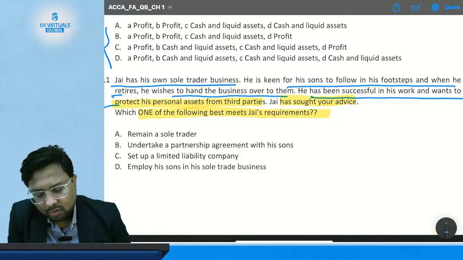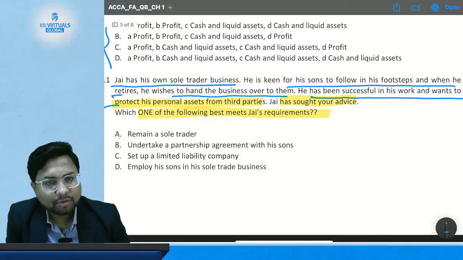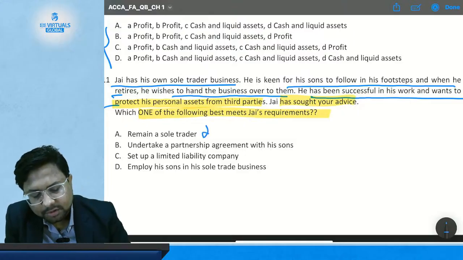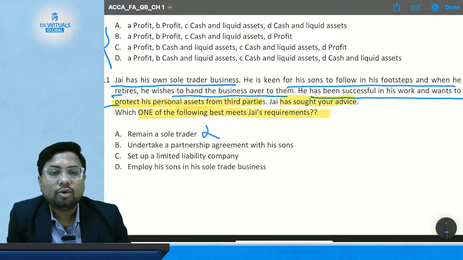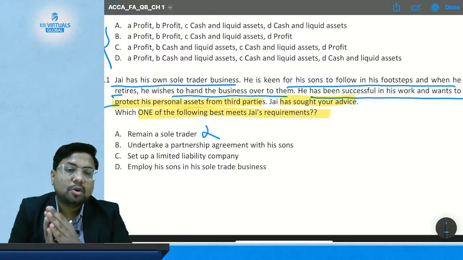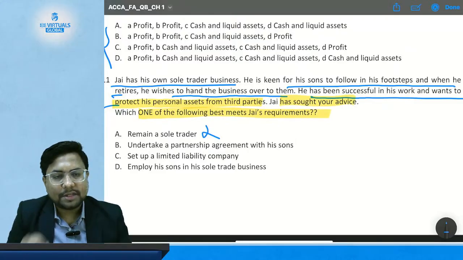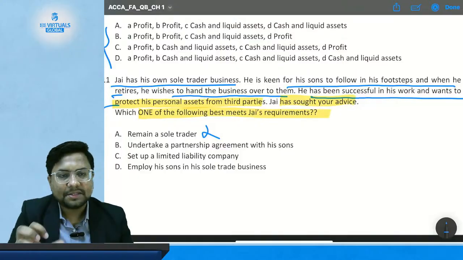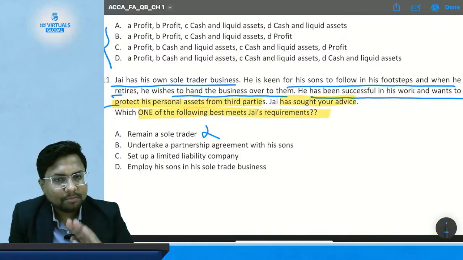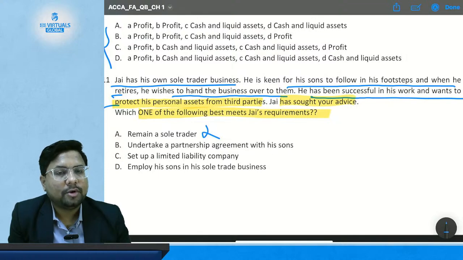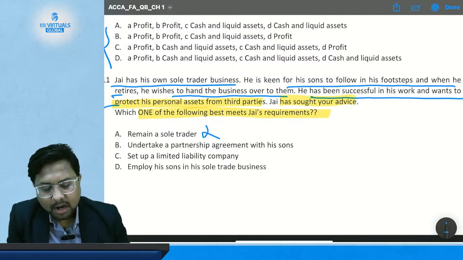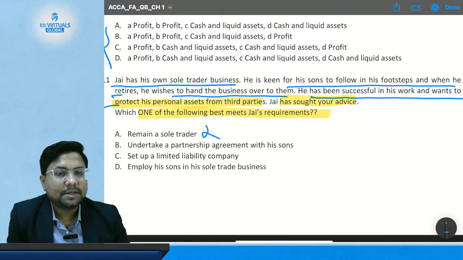Okay, so option A, remain a sole trader. This is not correct advice, because in a sole trader business there is going to be unlimited liability, since there is no legal distinction between business assets and the owner's assets. So remaining a sole trader is not good advice. Then option B, undertake a partnership agreement with his son.